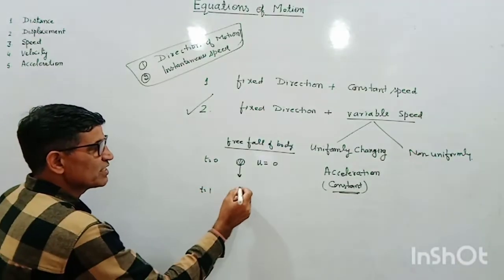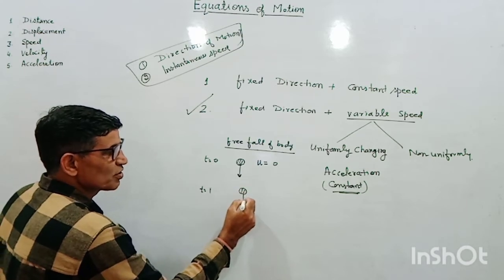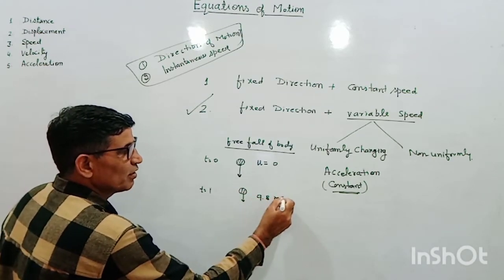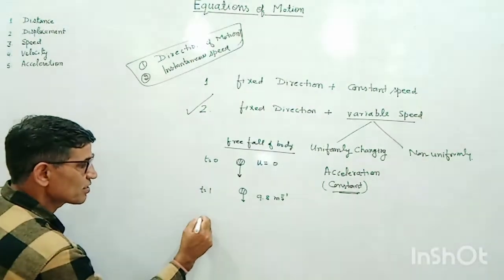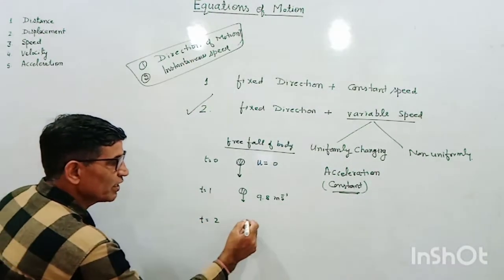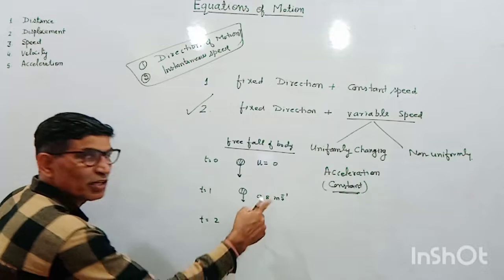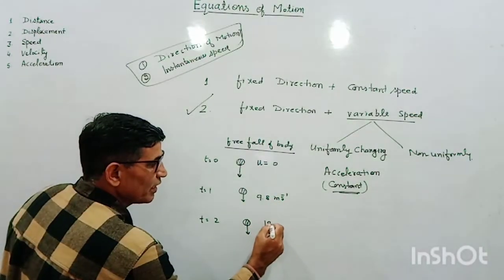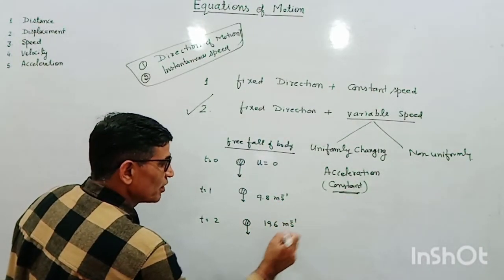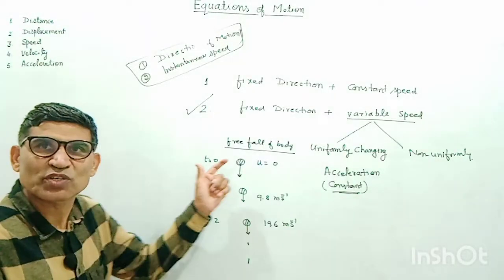At t is equal to 1 second, its speed becomes 9.8 meter per second. After t is equal to 2 seconds, its speed becomes double of it, that is 19.6 meter per second. In this way, the speed goes on increasing.